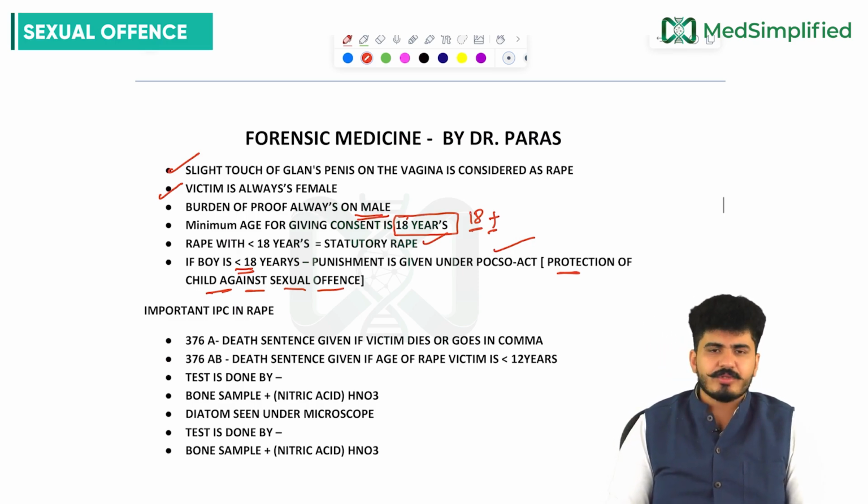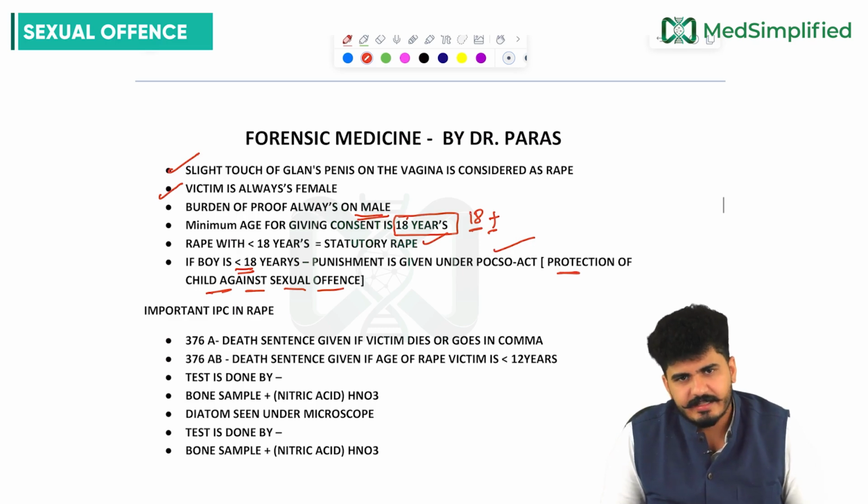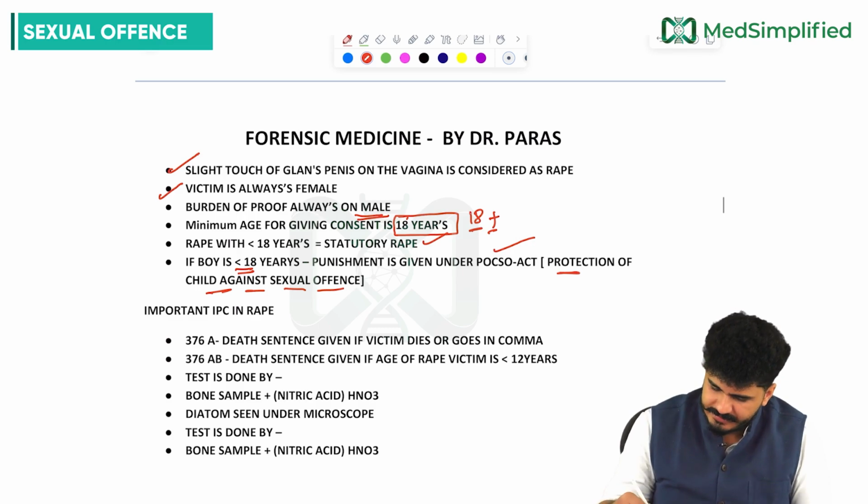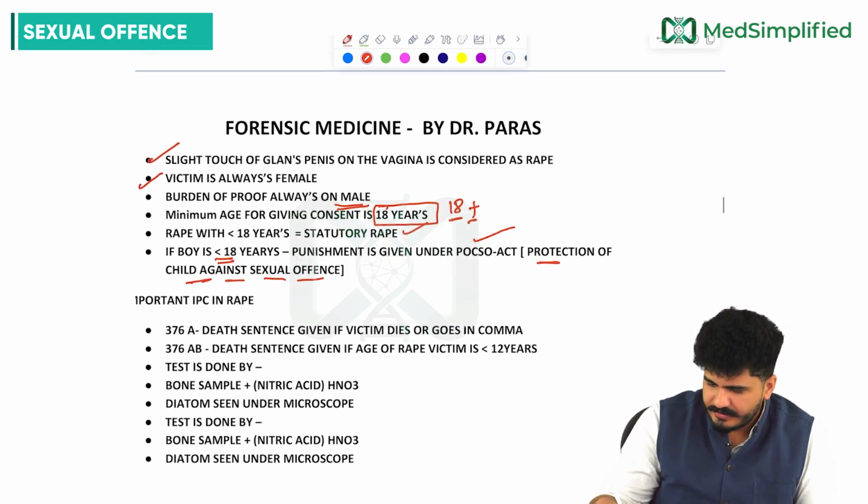So juvenile courts are there which will be deciding the punishments. So it is said that less than 7 years, yes. If I can show you right here, sir, less than 7 years, according to IPC 82, a person is not liable for crime.